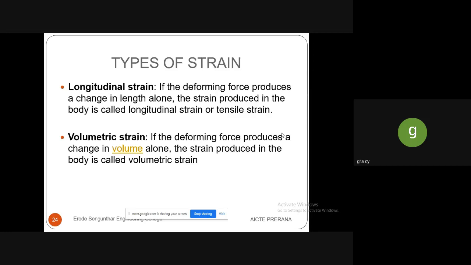Then the next one is volumetric strain. If the deforming force produces a change in volume alone, the strain produced in the body is called volumetric strain. So the total body, whether it is cylindrical, square or rectangular in shape, the whole body will get deformed. The dimensions will be in three directions, that is the x-axis, y-axis and z-axis. When the load is applied on the surface along the three directions, there will be a change in volume, so we call it volumetric strain.